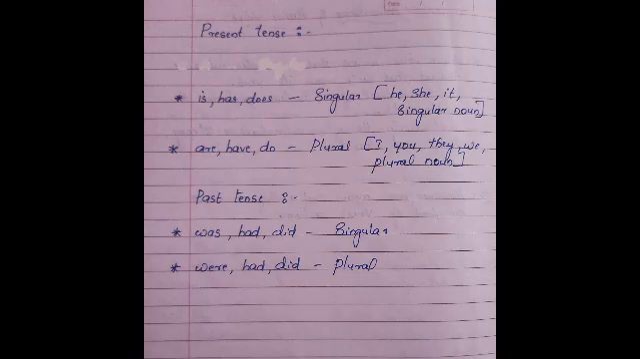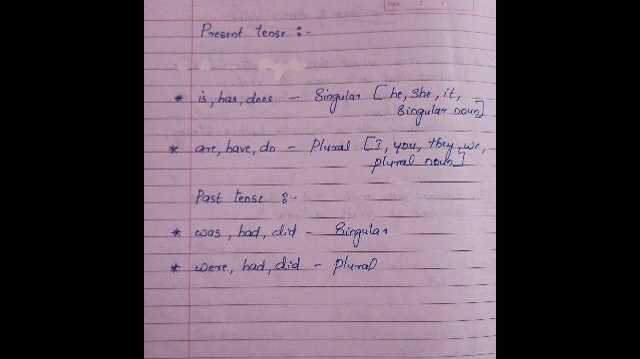Look here, children. The auxiliary verbs used in present tense are is, has, does, are, have, do. Here, is, has, does are used with singular subjects in the present tense. Which are singular subjects? He, she, it, and singular nouns like Shraddha, teacher, book, a classroom, a student, a girl, etc. All these are singular nouns.